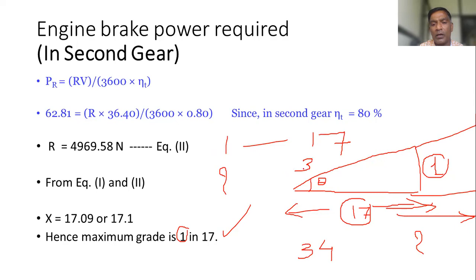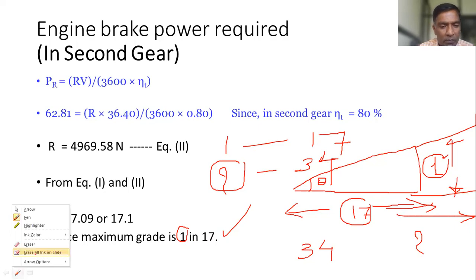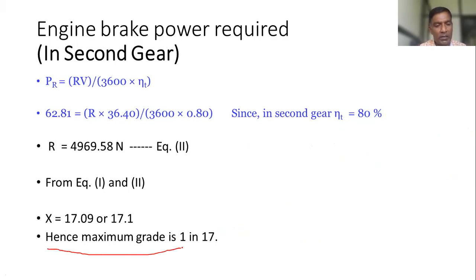Then here I will write, for 34, what is the value of this height that we are going to find out. So like this, for grade, such sentences are given. Now, if 1 in 5, what is the meaning of this?